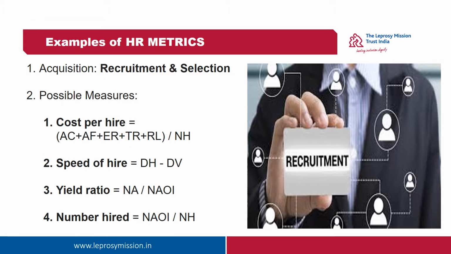Now, let us look at some examples of HR metrics. One example of HR metrics would be recruitment and selection. The possible measures under recruitment and selection are cost per hire, speed of hire, yield ratio, number hired, etc. Let us look at how to measure cost per hire.